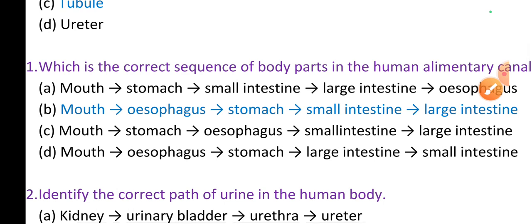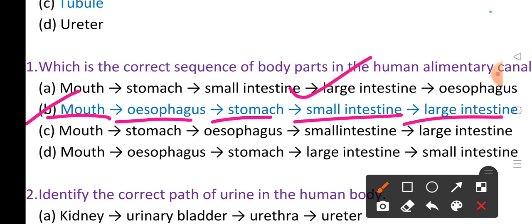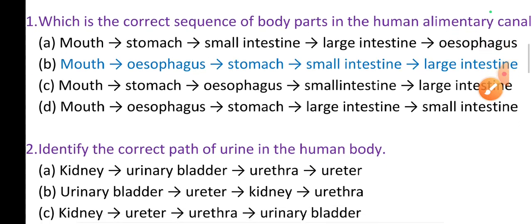Which is the correct sequence of body parts in the human alimentary canal? The food moves from mouth to esophagus, esophagus to stomach, to small intestine, to large intestine. That's why option B is the right answer.